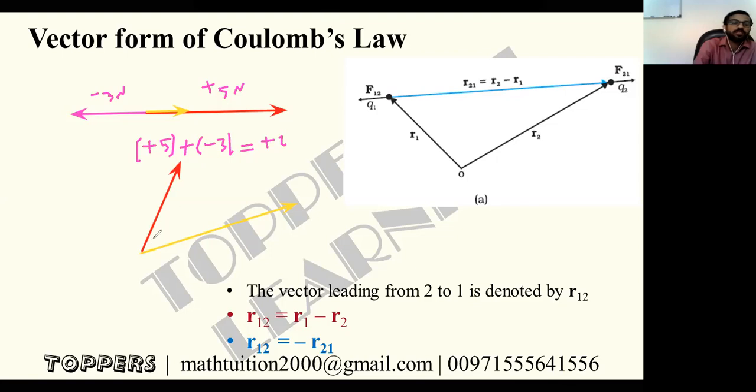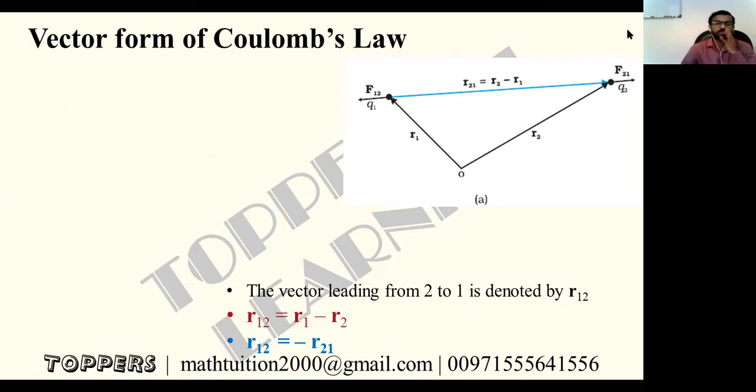If the angle between them is theta, and this vector is A vector and this is B vector, then the resultant is root of A square plus B square plus 2AB cos theta, right? Or you have to convert these into unit vectors, i cap and j cap, and do the addition. I will take it in a little more detail later, but this time we will concentrate on our formula derivation. Okay, fine.